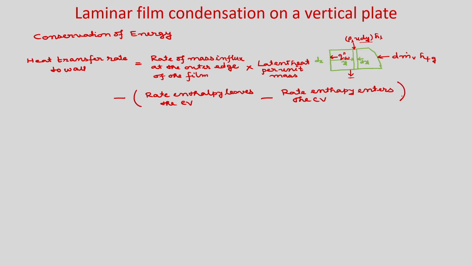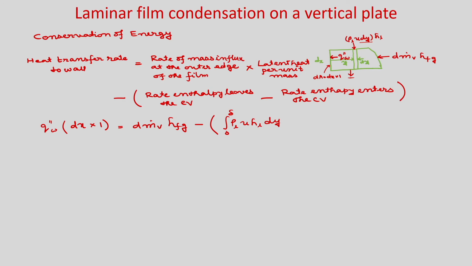Now, the left hand side, heat transfer rate to the wall, what is that? Your heat flux is q double prime W into dA. What is the area? This is dx, and per unit width, dx into 1. So, dA you can write as dx into 1. Then the rate of mass influx at the outer edge of the film is dm dot V into HFG, and now whatever is coming in and leaving, you can write as integral 0 to delta rho L U H L dy.